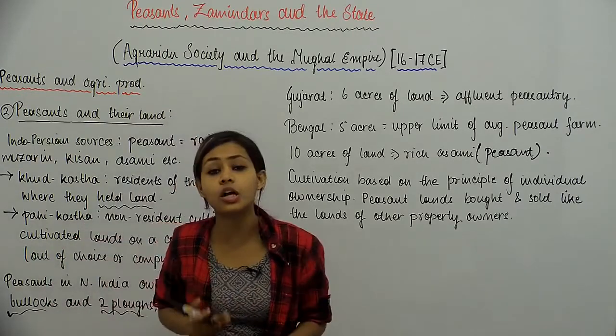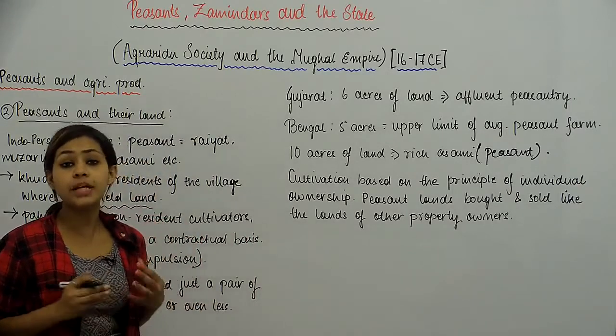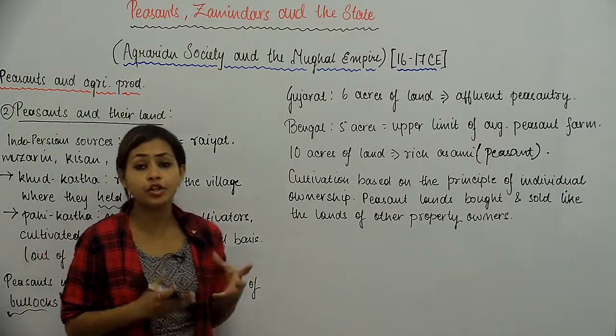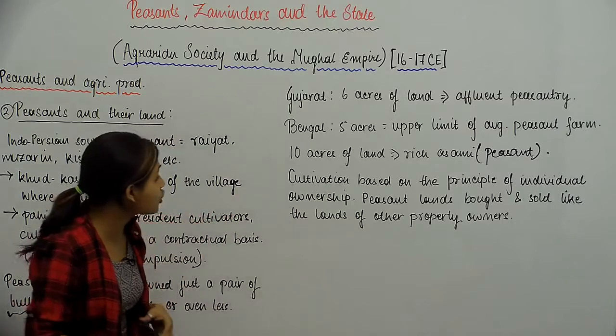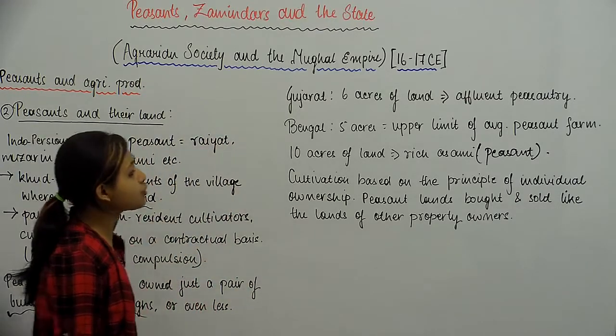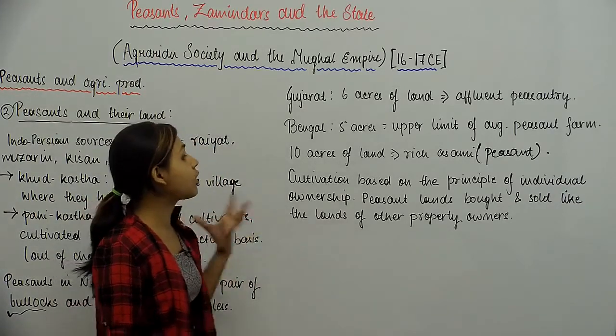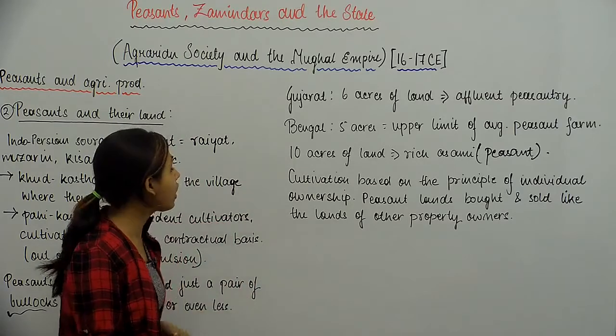So if anywhere in the country we see a peasantry holding 10 acres of land, then that was a big deal. Then it meant that the peasantry was actually quite rich. So these were the various sizes of land holdings that were owned by the peasantry in our country.